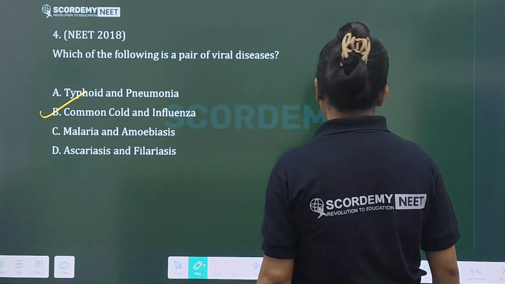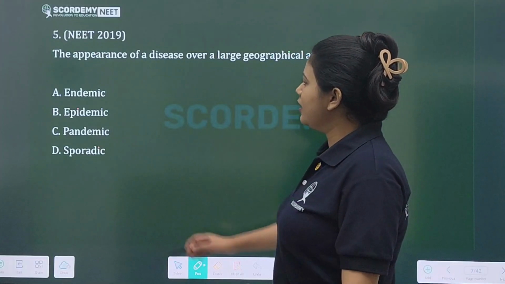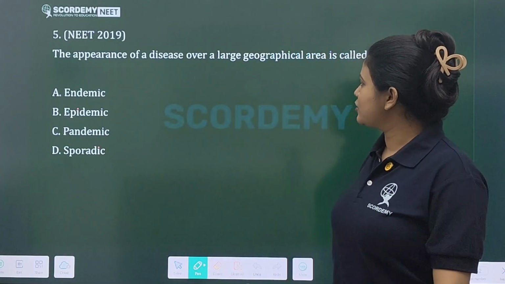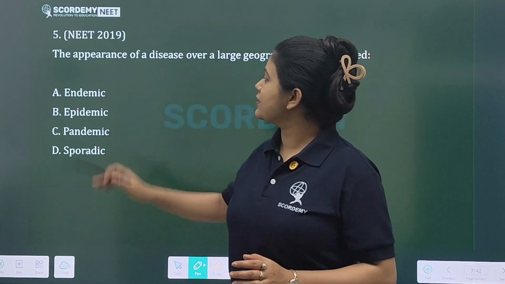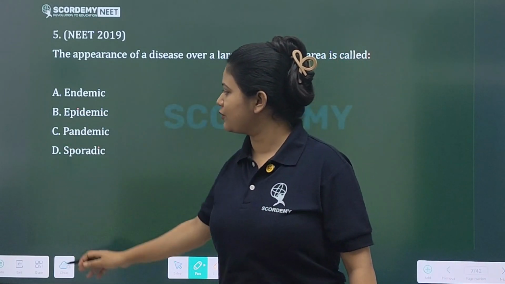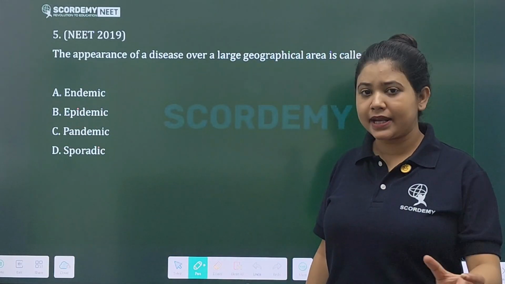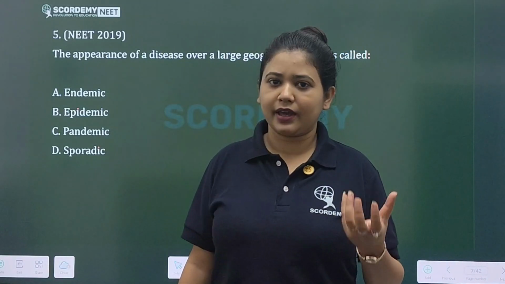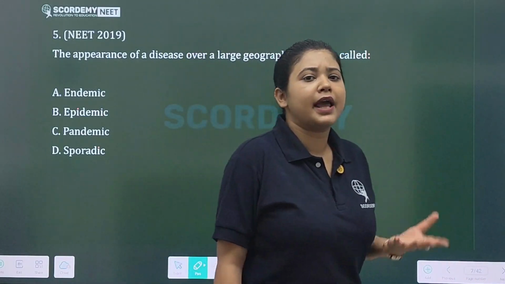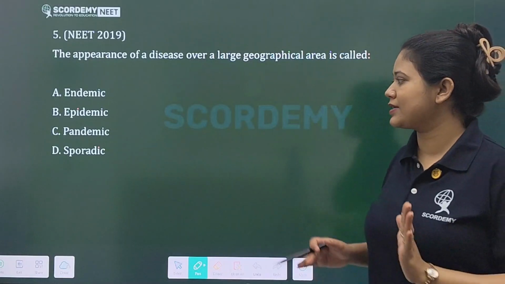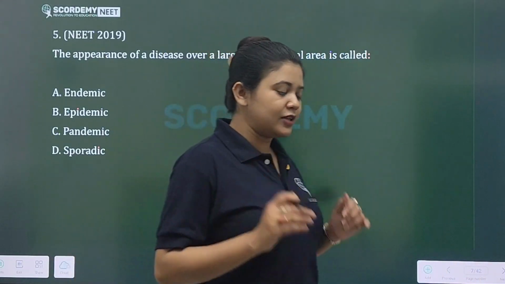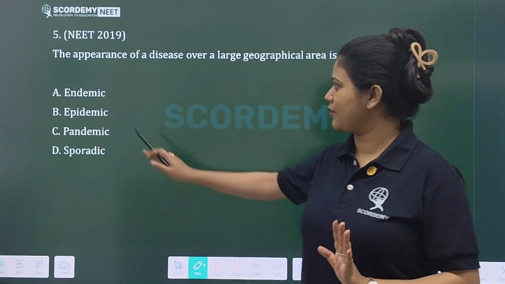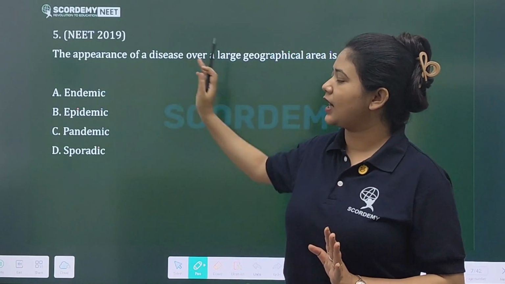Next question: the appearance of a disease over a large geographical area is called what? Endemic, epidemic, pandemic, these three terms sound very similar, and you will usually get confused about exactly what the difference is and how they differ.